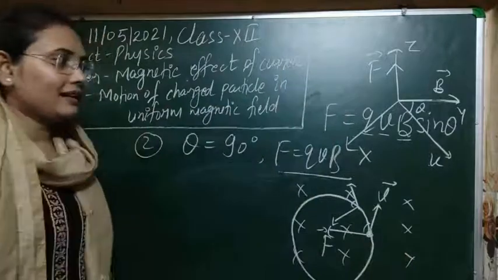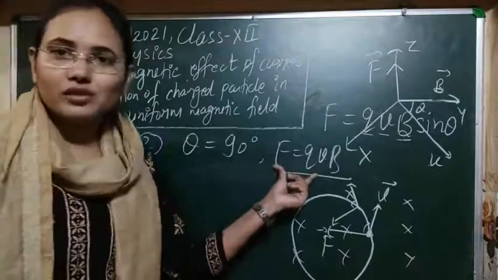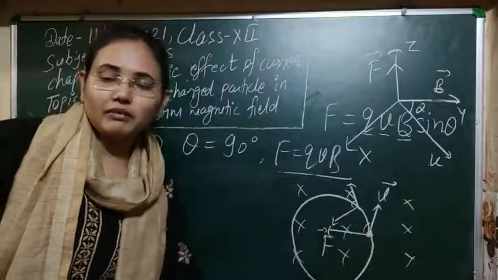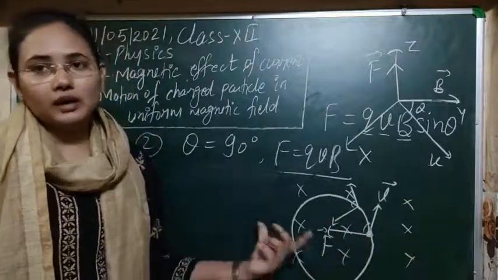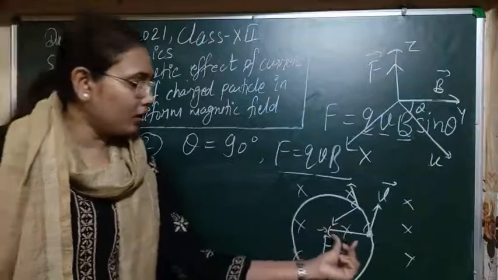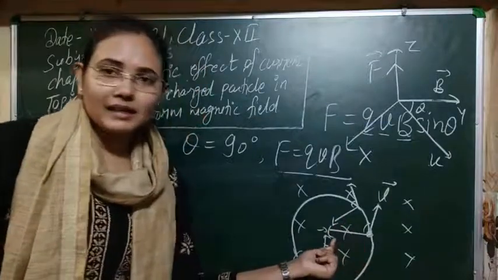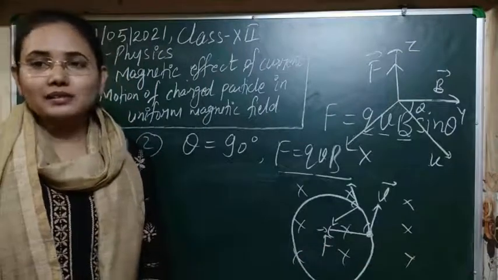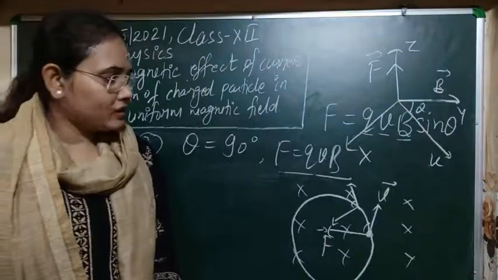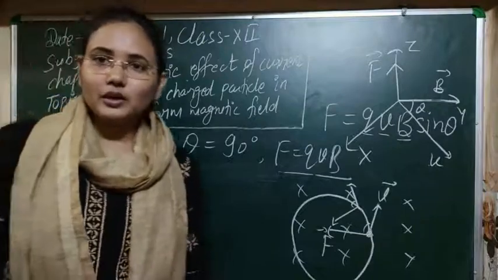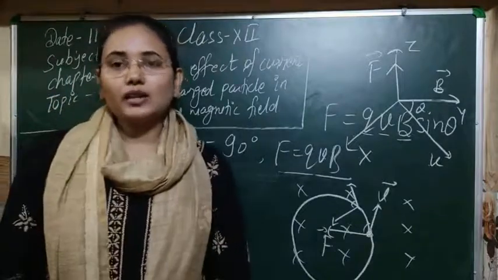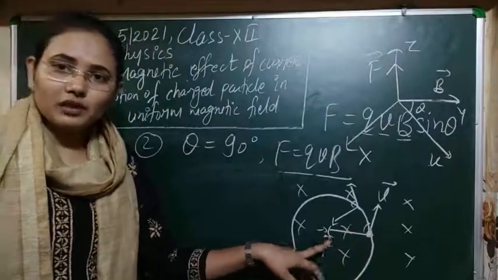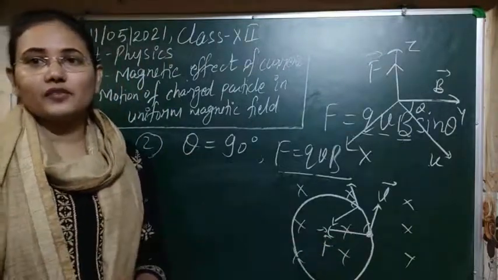So it means that for the constant force experienced by the particle, the particle will move on a circle in which the Lorentz force experienced by the particle acts as the centripetal force. As you know, centripetal force is directed to the center of the circle. So for the circular path all the necessary conditions are fulfilled here.